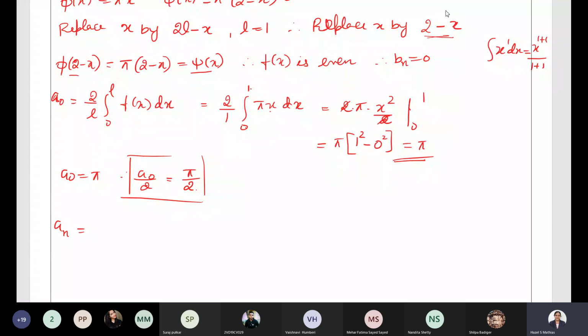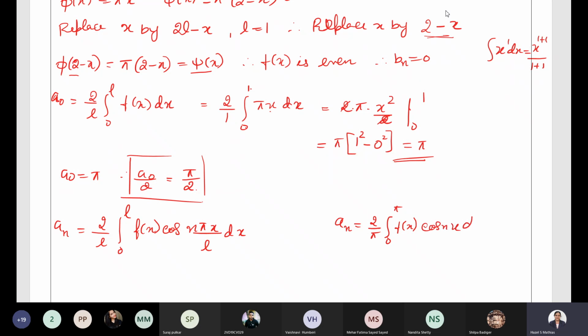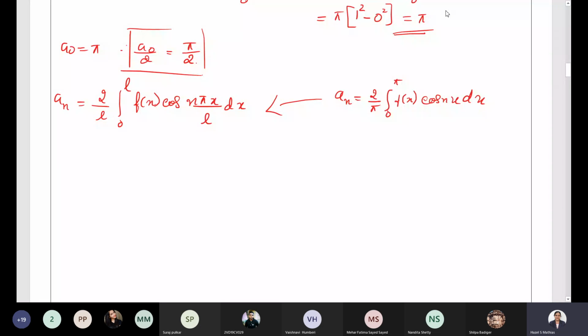Next, let us find An. For arbitrary period, it's 2 by L, 0 to L, f of x cos n pi x divided by L into dx. In the previous case, how did we find An? It is 2 by pi, 0 to pi, f of x cos nx dx. So you can compare now. What is the difference between the previous one and this one? Only pi is replaced by L, and there is an additional term. Here instead of nx, we have n pi x by L.